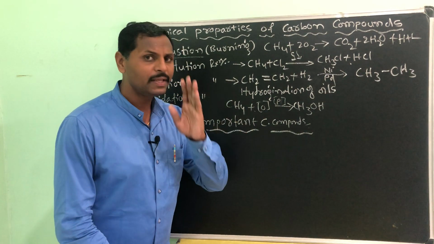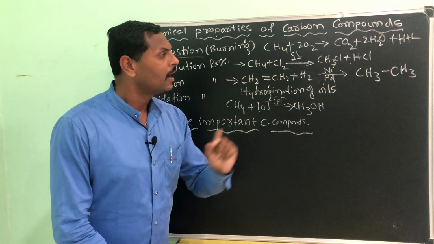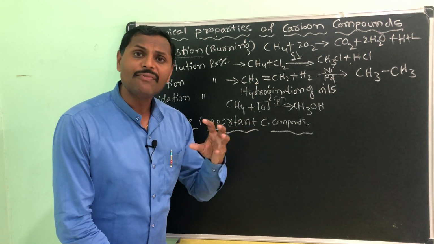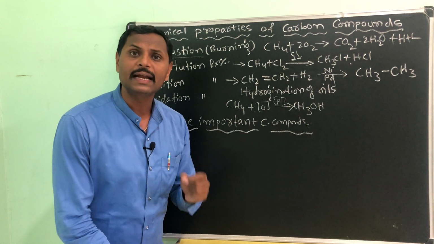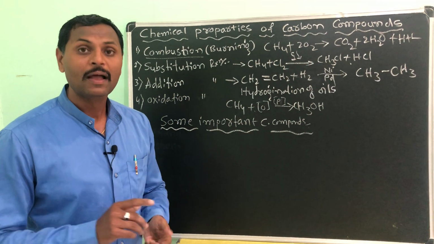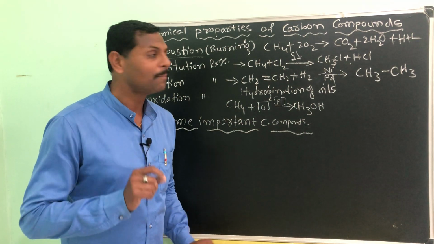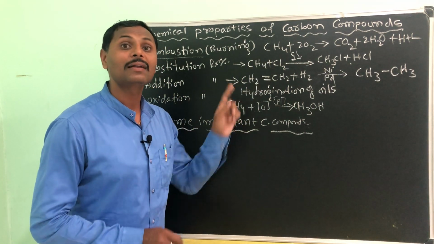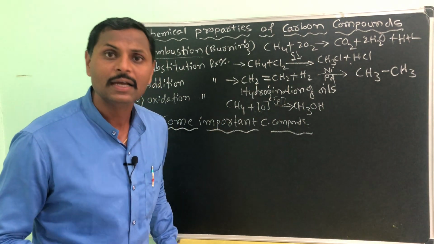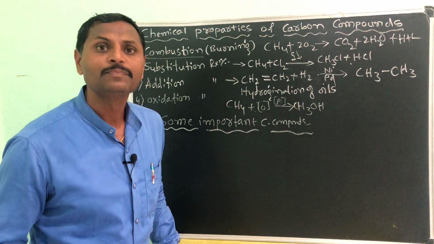So simply keep that in mind and see here, if you give enough amount of oxygen, then you will get a blue flame when you are burning. For example, natural gas or marsh gas, we can call this methane gas also a marsh gas, or natural gas.